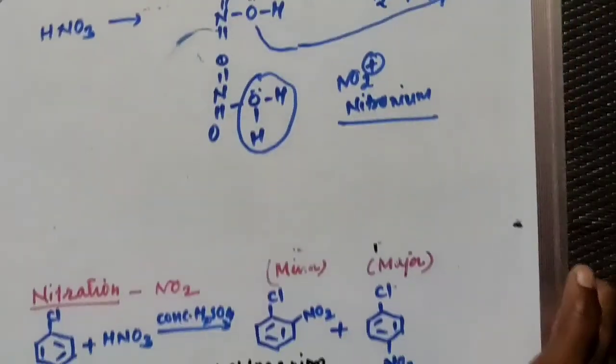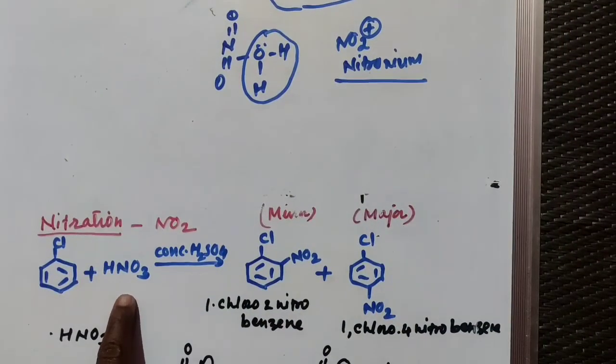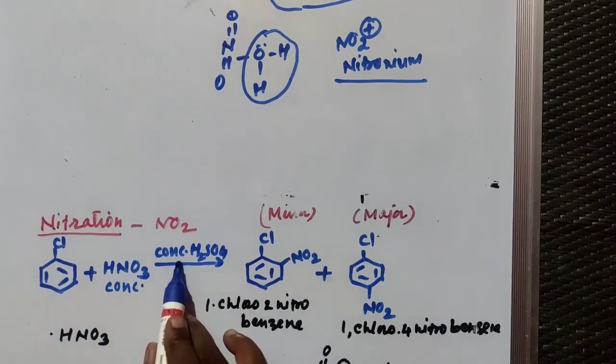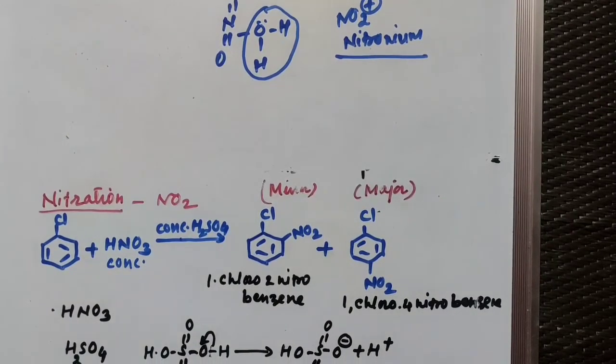Once again you can see in the nitration reaction, the concentrated HNO3 when it reacts with chlorobenzene in presence of concentrated sulfuric acid, then there is a formation of nitro compound, ortho and para nitro compound here. Here you will get nitronium ion as concentrated H2SO4 is used.